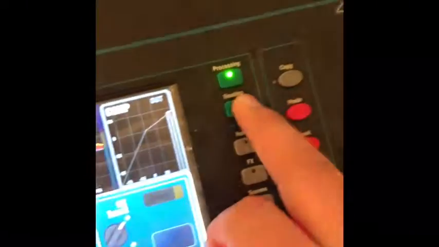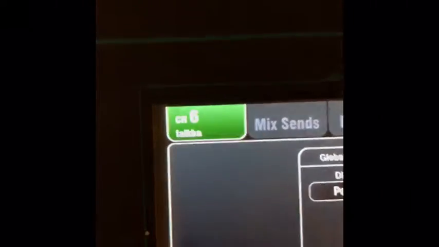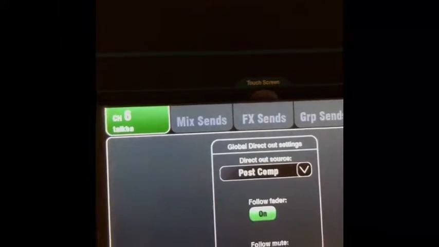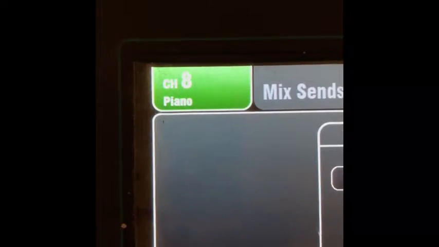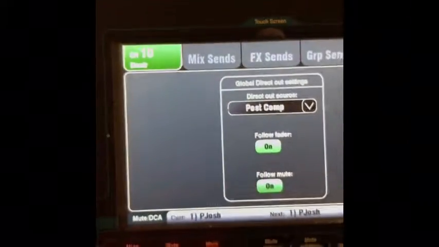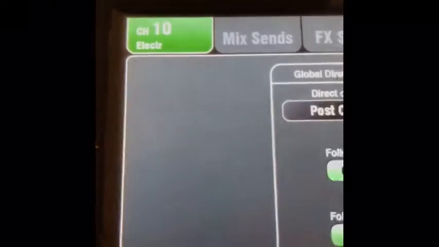Okay, so right now it's set up as a Talkback, and the way we did it is you go here to Routing and pick the channel, which is channel 6. Whichever channel you pick, it'll just change up here. I don't know if you can see it. See? And so now we want channel 6 because that's the Talkback mic that we're using.